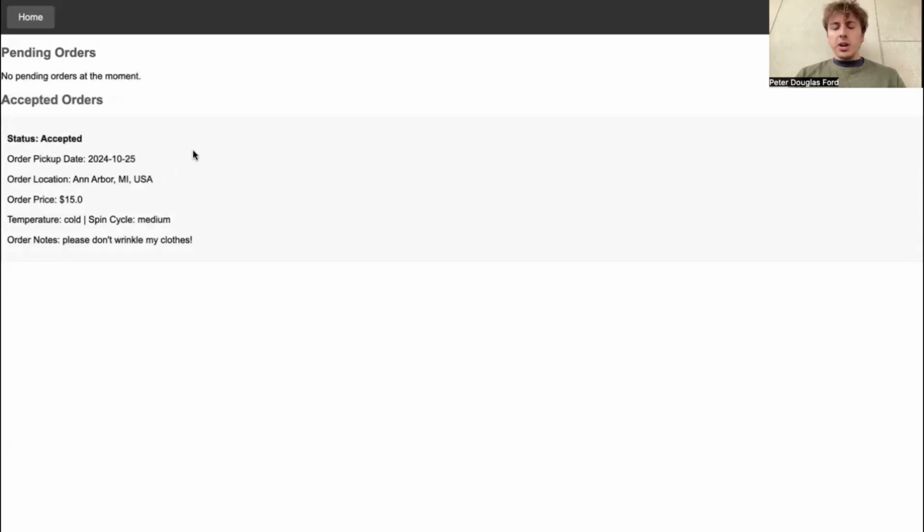So that's really all the functionality that we have currently for the Luber driver. Obviously, things that we have to extend this with is a completed state. So having some way to take this from accepted to, hey, I've delivered this back to the person who put in the order. This is a completed order. And being able to negotiate the price would be a useful feature. So if the price that the user has put in is low, and I think I should be paid a little more, I could negotiate. And that's pretty much all for the functionality for the Luber drivers themselves.